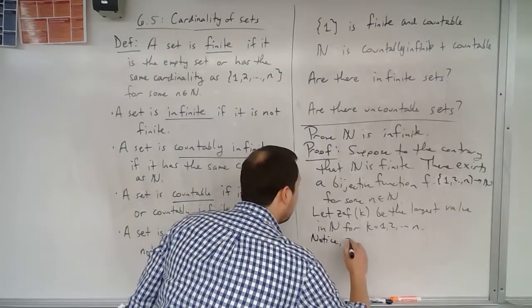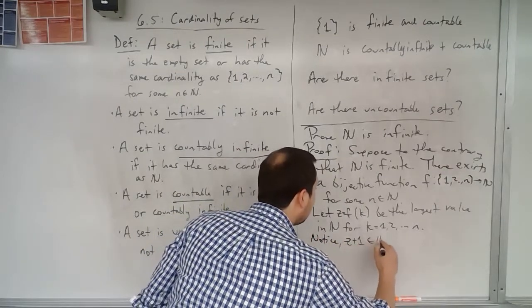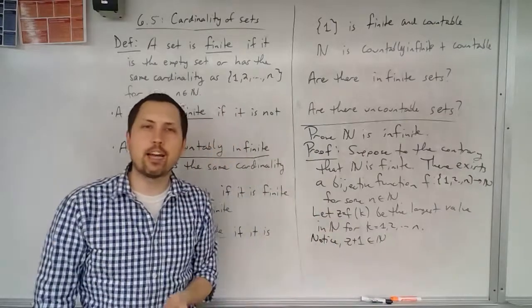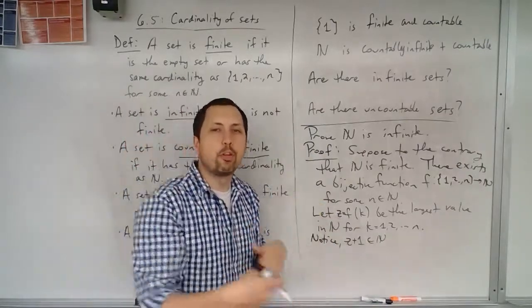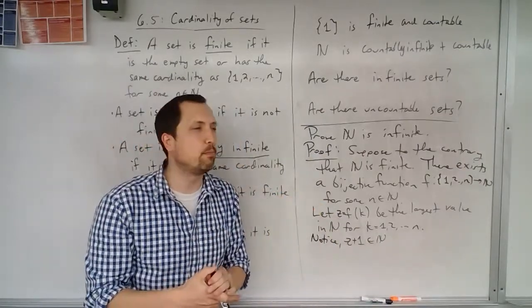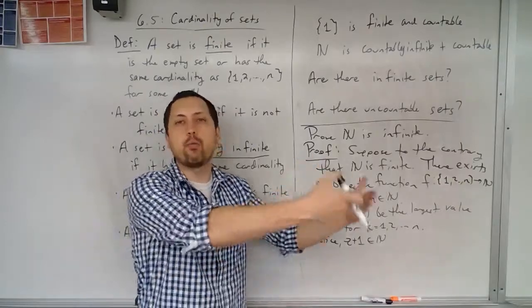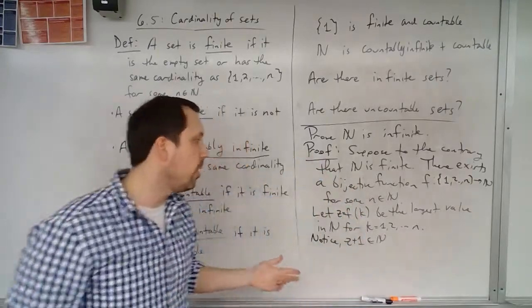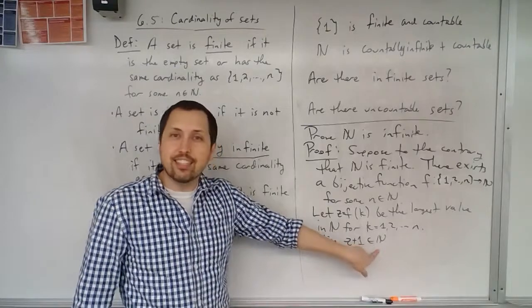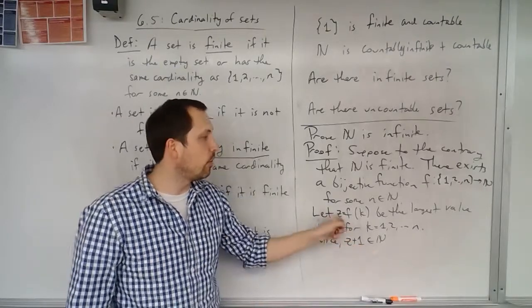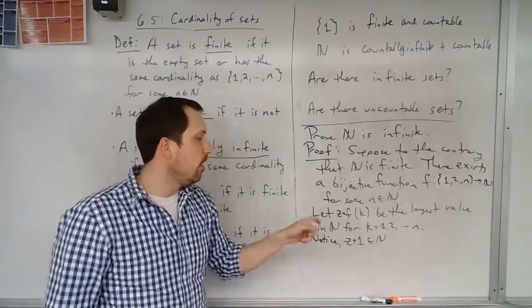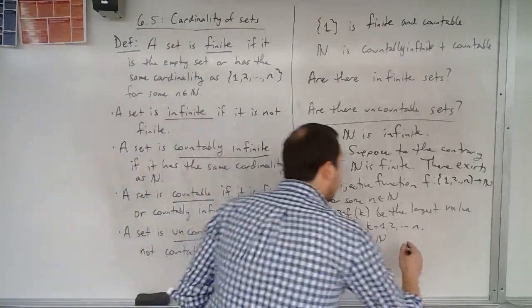Notice z plus 1 is in the natural numbers. Remember how we defined the natural numbers: you had this recursive idea, or this successor function, that you can always add 1 to and get the next natural number. So we know that z plus 1 is in the natural numbers because z is in the natural numbers.